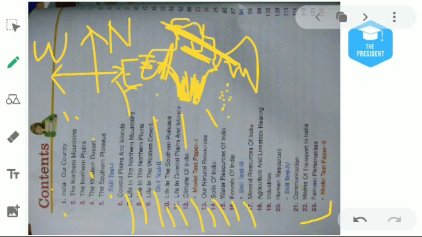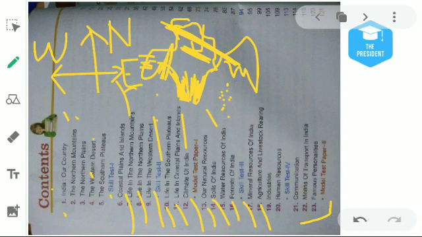Then chapter number 17, mineral resources of India. In our country, which types of mineral resources, like aluminum, iron, gold, diamond, or coal, petroleum. These are basically known as mineral resources. And in India, out of these mineral resources, which one is found and in which location.